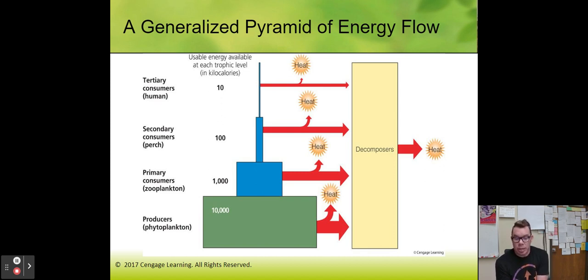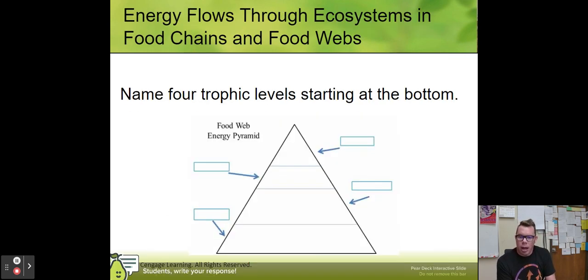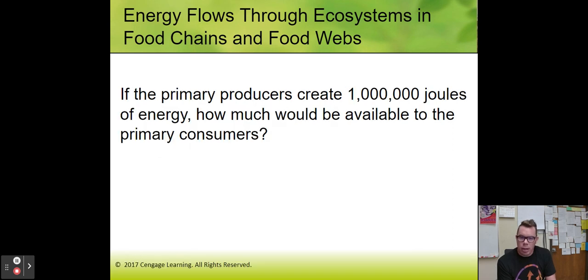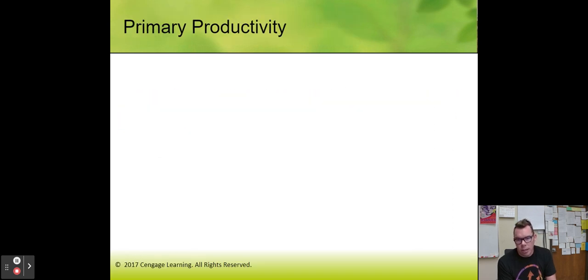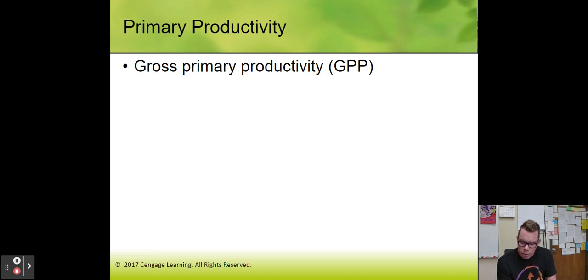Next, number 11, how much energy would be available to the secondary consumers? Answer that in Edpuzzle. There it is, 10,000. Because again, you went from 100,000, moved the decimal spot, now you're at 10,000. All right, pretty straightforward. Okay, so that question, we already did that. Now we're on to number 12.